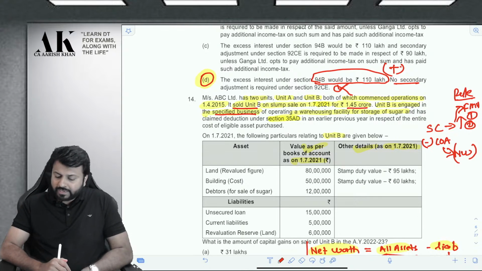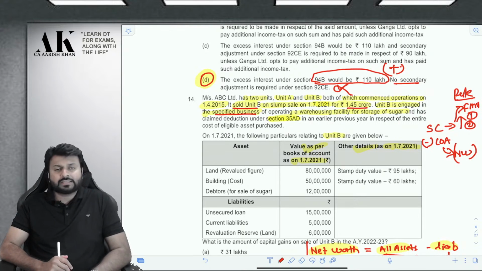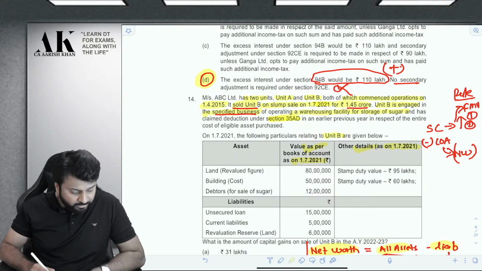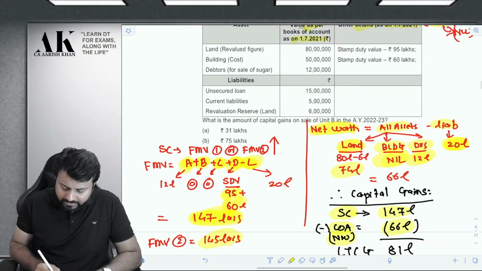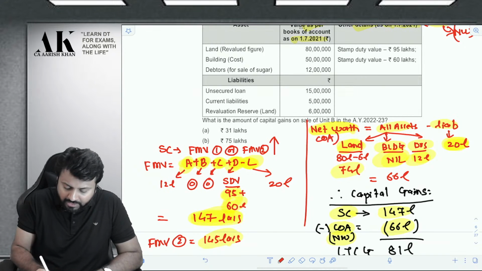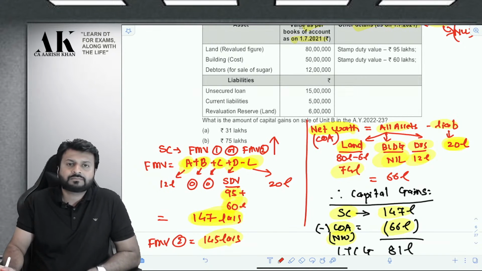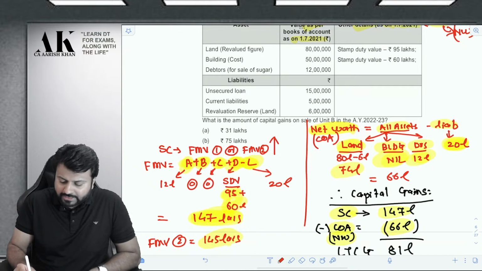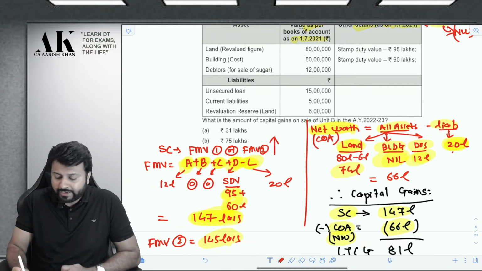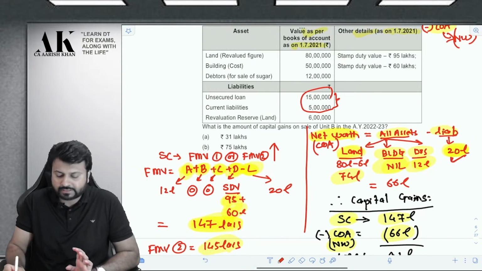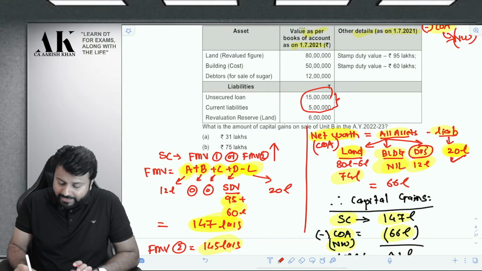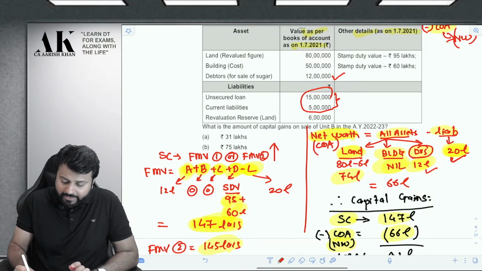So the first thing which I am trying to identify over here is the cost. Let us try to understand the cost. How to identify the cost? The net worth is nothing but the cost of acquisition of the slump sale. So in that case, you have to take all the assets minus all the liabilities. Liabilities will be taken at book value. So I am taking the book value of these two liabilities over here as 20 lakhs. Debtors will be taken at book value. So I am taking the book value of the debtors.